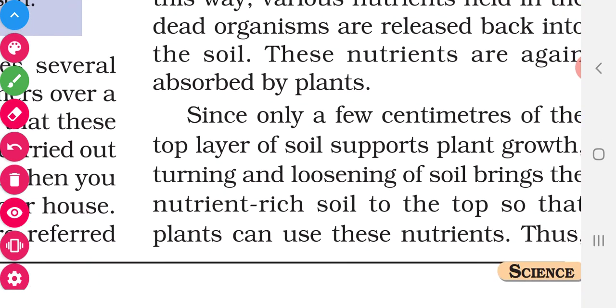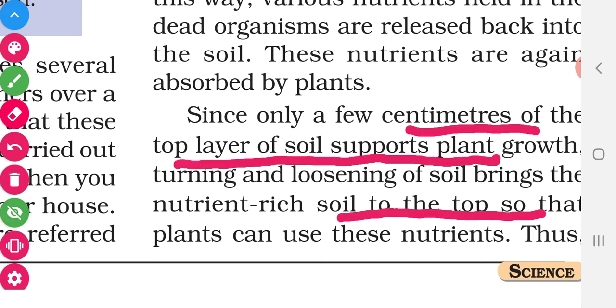One more advantage of loosening is, we know that the plants grow only in the topsoil. We know the three layers of soil: topsoil, subsoil, bedrock, which we have seen. The plants grow only in the topsoil, so the nutrients should be present in the topsoil only. By loosening, it also helps the nutrient-rich soil to come to the top and it enables the plants to grow. Okay, children, have you all understood?